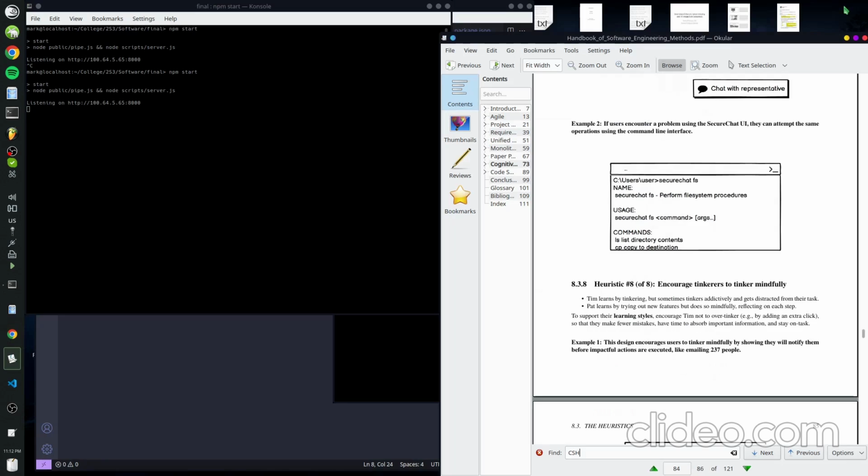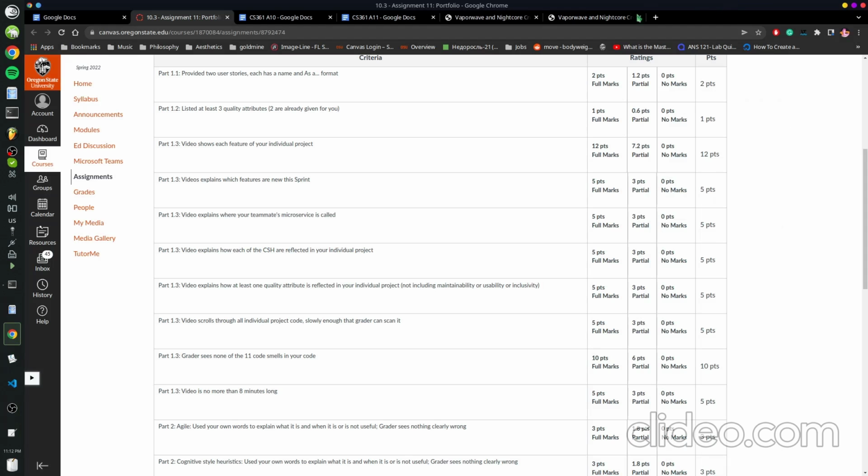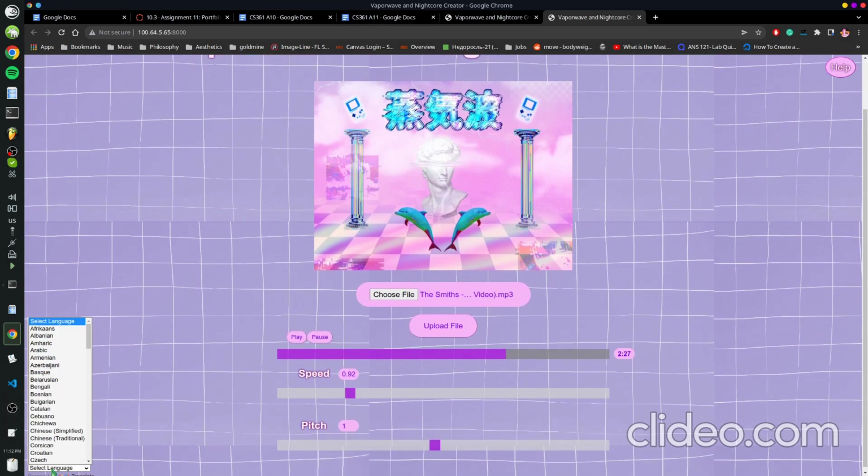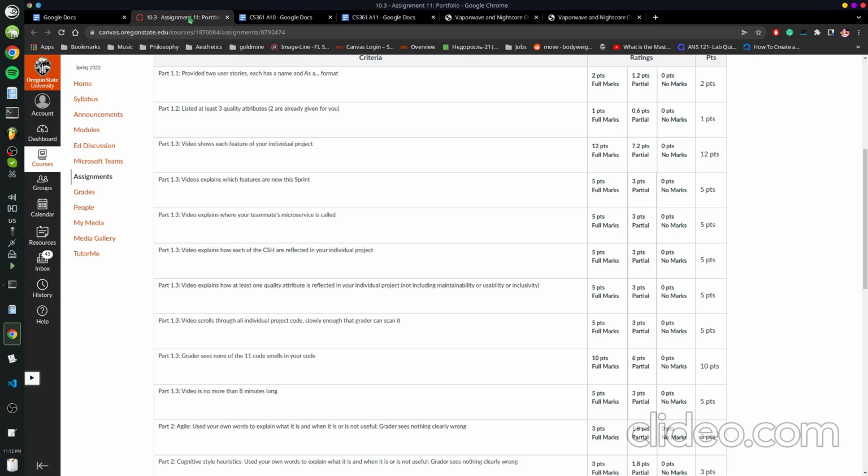Okay, quality attribute. Yes, my quality attribute was flexibility, which I think is applicable because you really are given a lot of flexibility in controlling the speed and pitch of your audio files, and you can really create a lot of different results. You can make it slow down. So there's a lot of options here that you're presented with. You can also change the language too. So there's a high degree of flexibility with this.